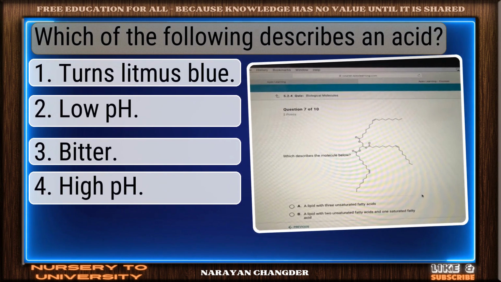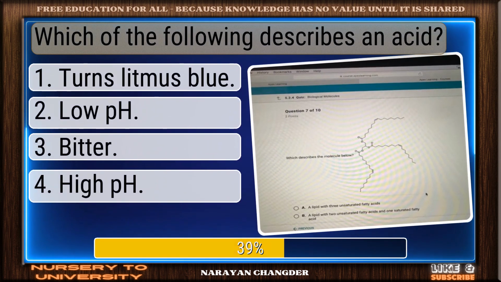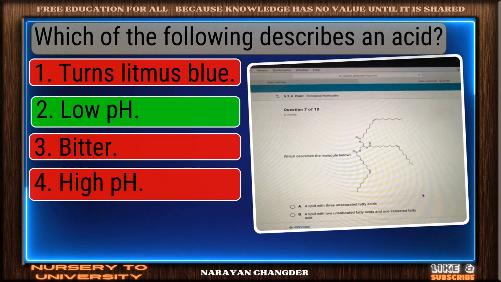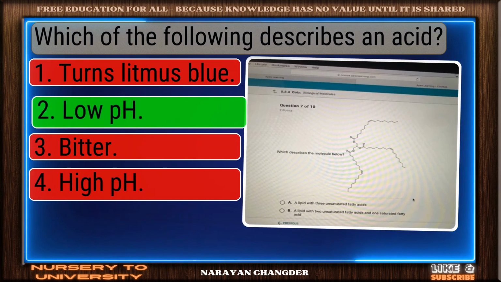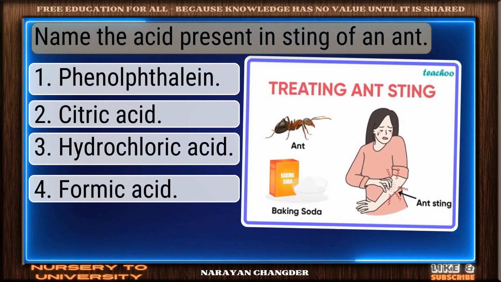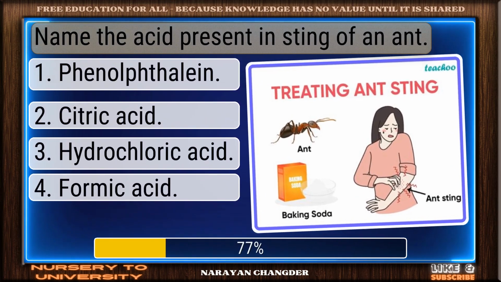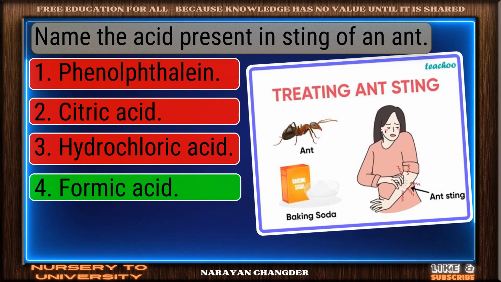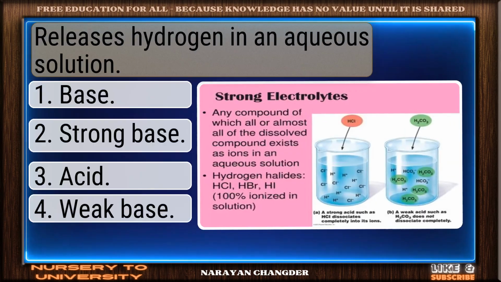Which of the following describes an acid? Great thinking. That is the right choice. Name the acid present in sting of an ant. Well picked. Formic acid is the correct answer.